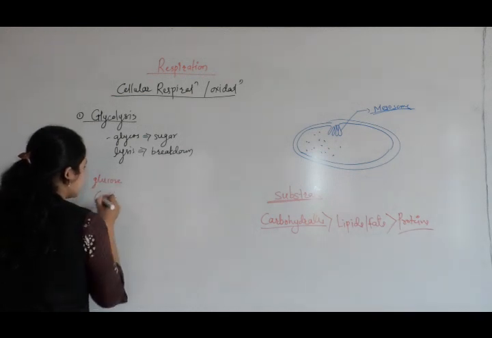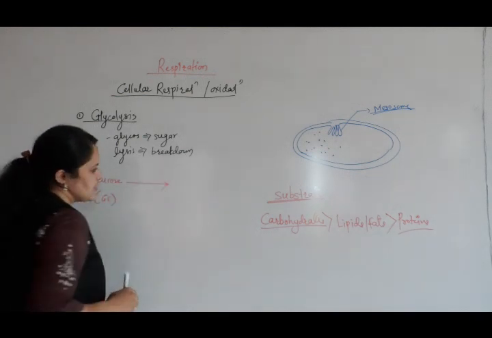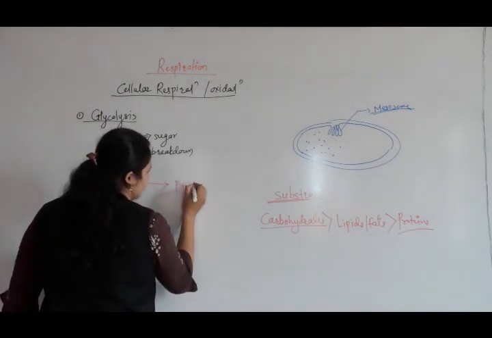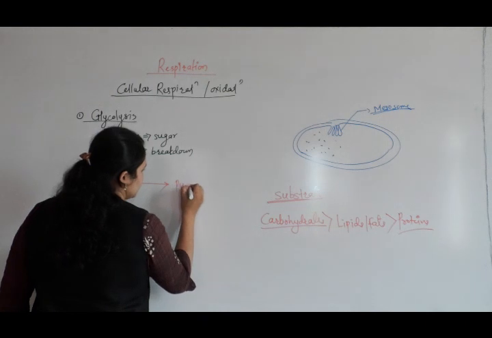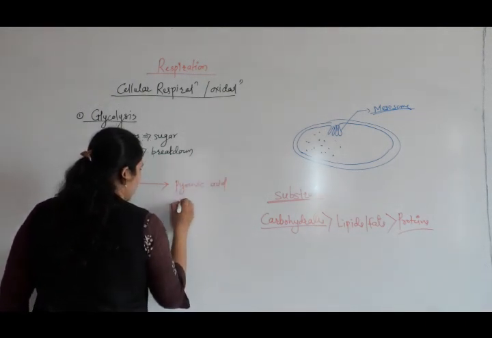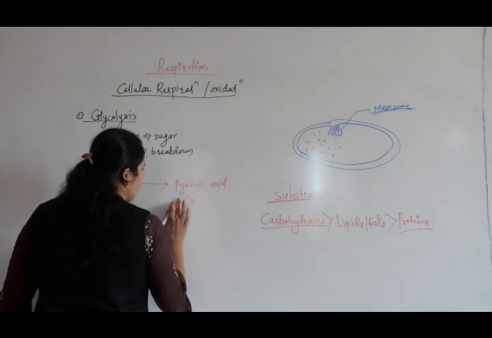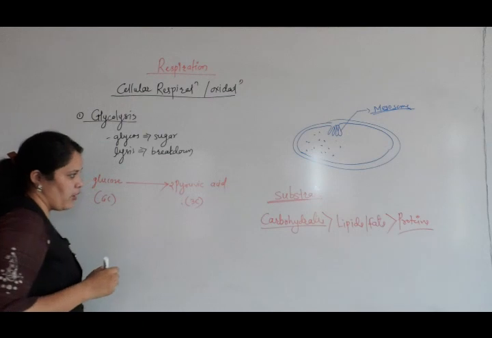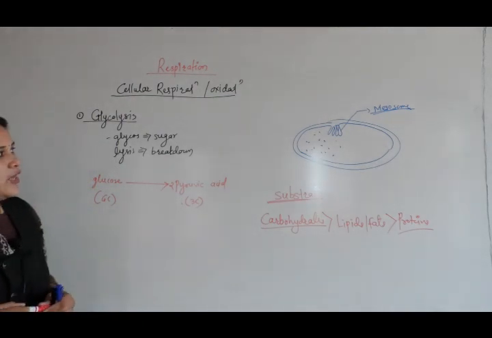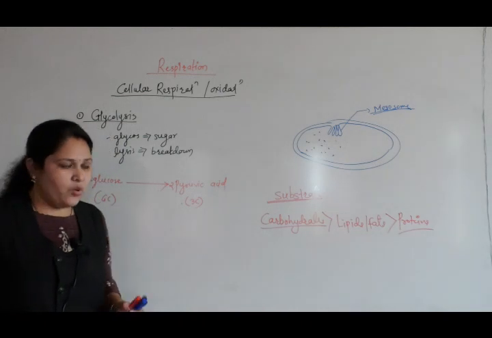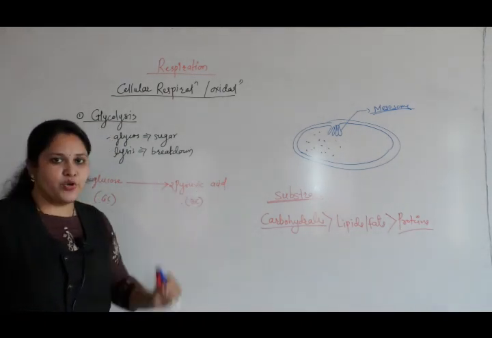Glucose, which is a 6-carbon compound, is broken down into two molecules of pyruvic acid. Pyruvic acid is a 3-carbon compound. So in glycolysis, glucose is partially broken down into two molecules of pyruvic acid.